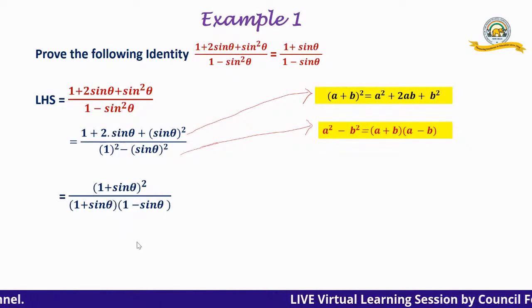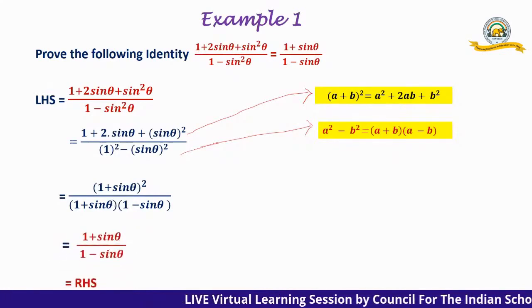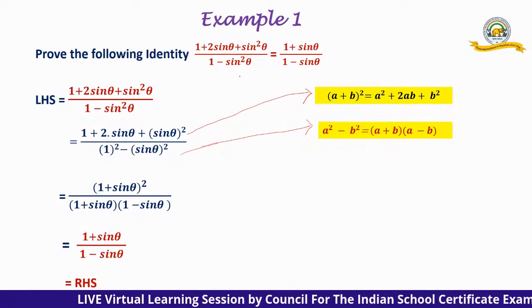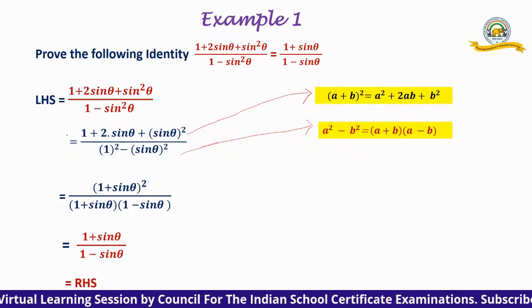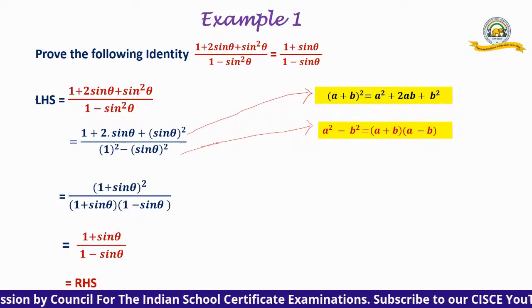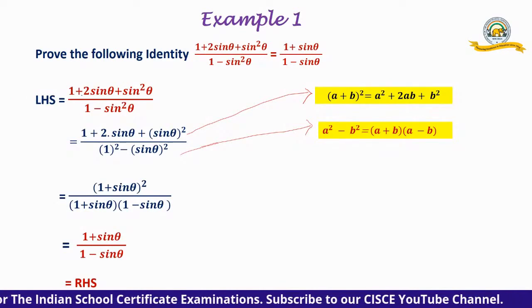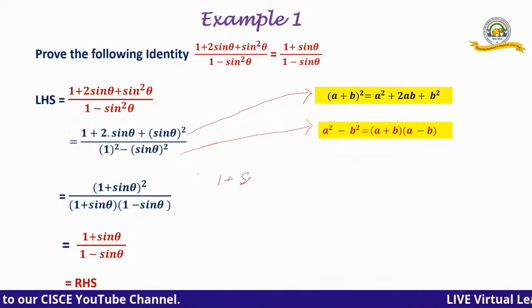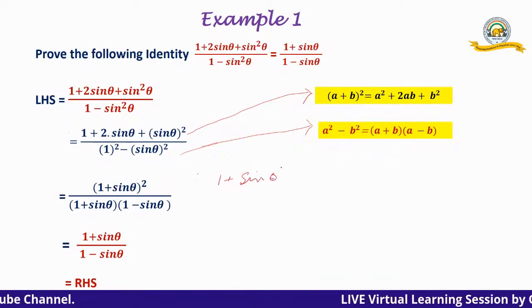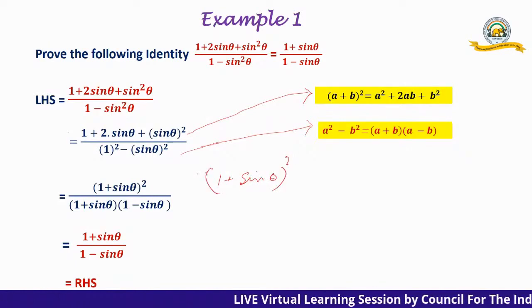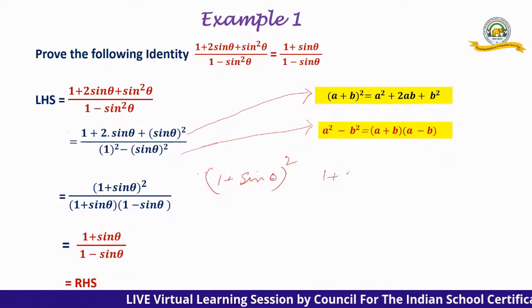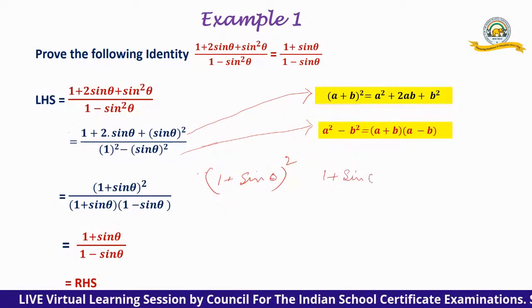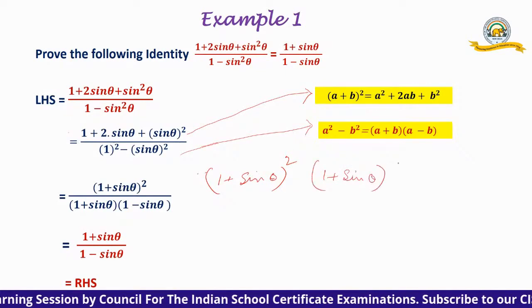Now how does that help us? Here we are getting (1 plus sine theta) whole square. What does that mean? (1 plus sine theta) into (1 plus sine theta).